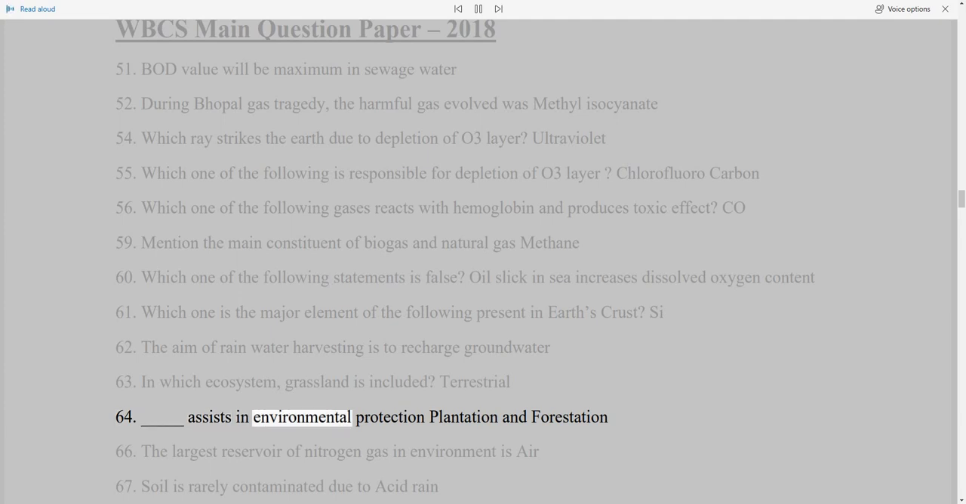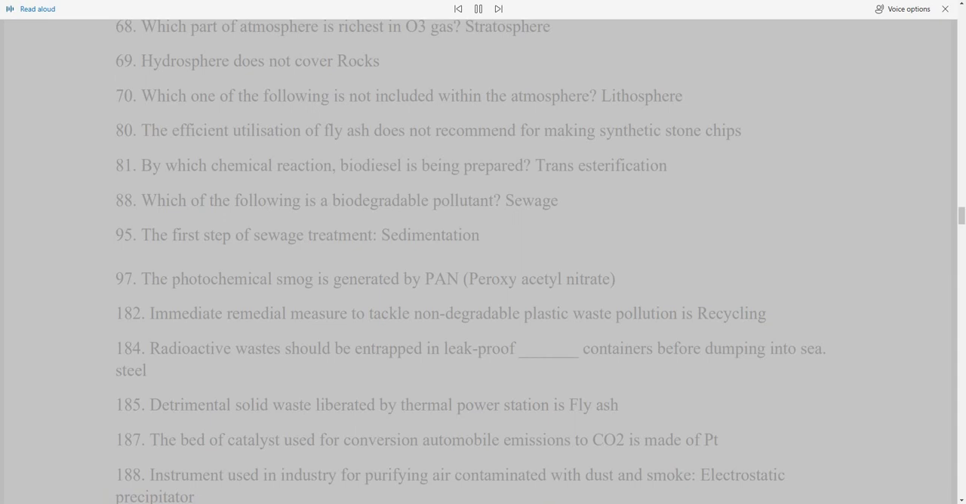64. ______ assists in environmental protection, plantation and forestation. 66. The largest reservoir of nitrogen gas in environment is air. 67. Soil is rarely contaminated due to acid rain. 68. Which part of atmosphere is richest in O3 gas? Stratosphere. 69. Hydrosphere does not cover rock. 70. Which one of the following is not included within the atmosphere? Lithosphere. 80. The efficient utilization of fly ash does not recommend for making synthetic stone chips.